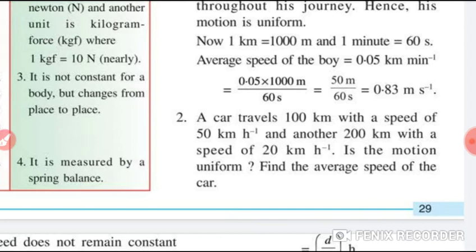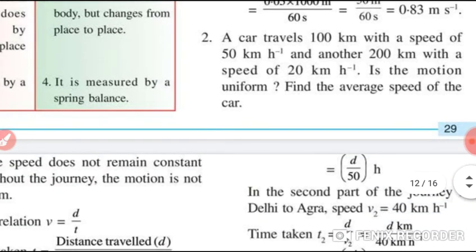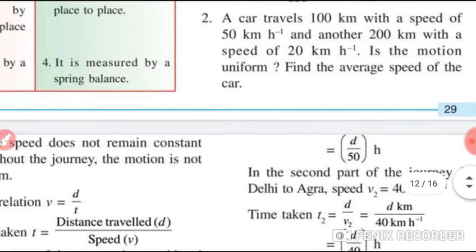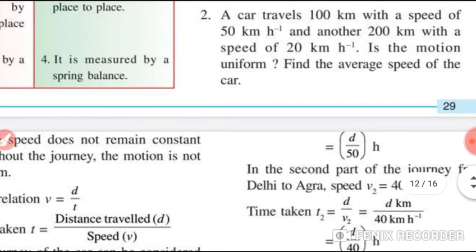Average speed of the boy is equal to 0.05 multiplied by 1000 meter by 60 seconds, 50 meter by 60 seconds, which is equal to how much? 0.83 meter per second.